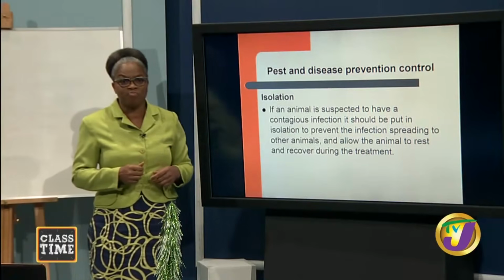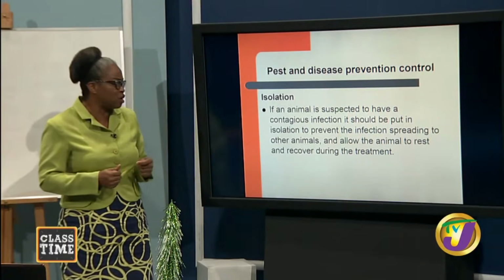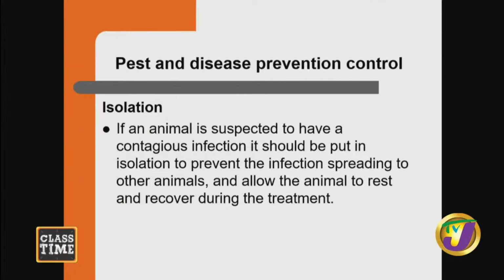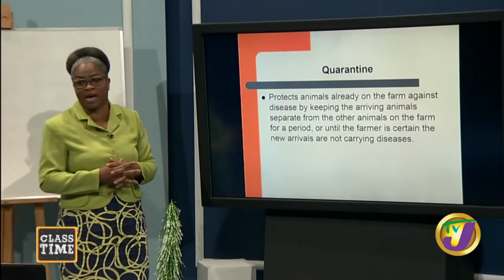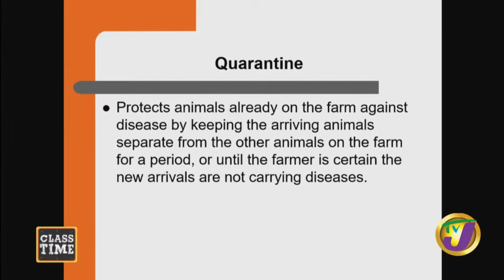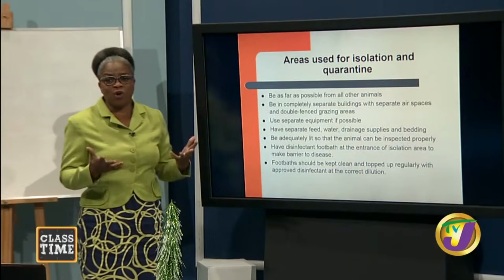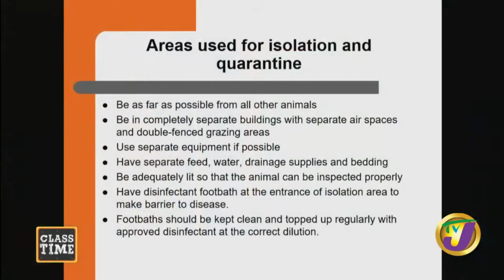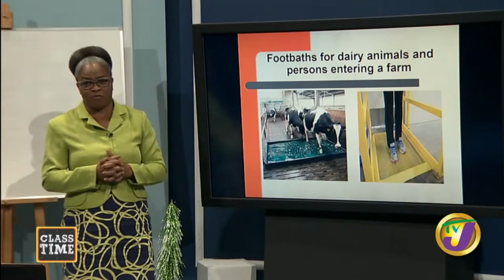So by definition, we are looking at isolation. We said once the animal is suspected to have a contagious infection, remove them and put them in isolation. And we're using these words more often now because of COVID-19. Quarantine: we want to protect the animals that are on our farm, so we need to quarantine, place them in a separate area for at least 2 weeks until we are sure that they're not carrying any disease. Good? If you're going to put them in isolation, make sure that the area is separate from all other animals, you're paying attention to good sanitation practices, and make sure that you have your foot bath.